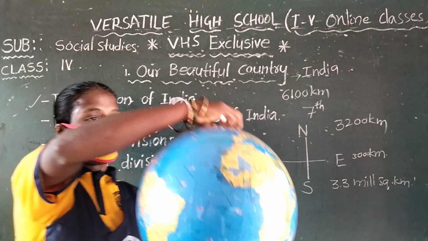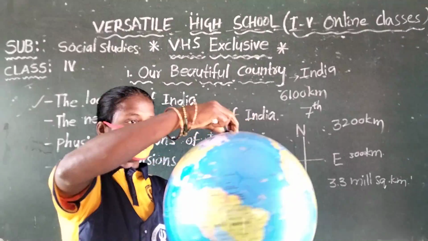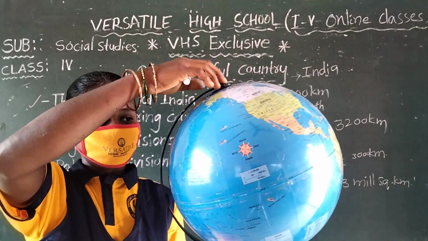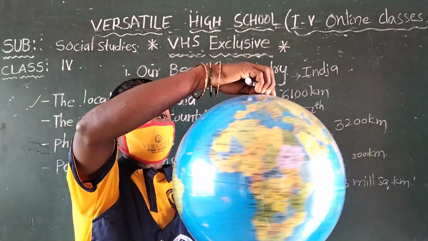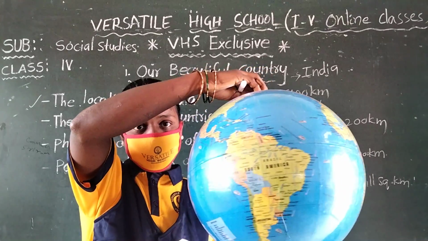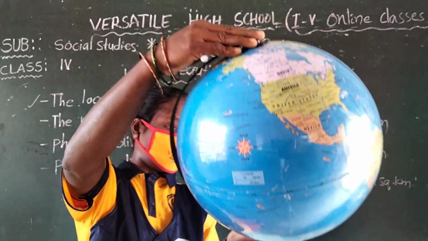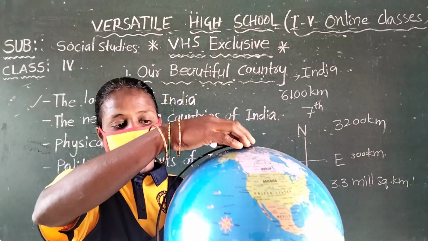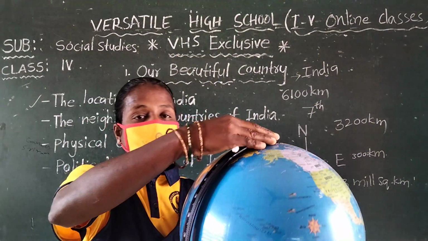See, this is called a globe. A globe contains 7 continents and oceans. So where is our India?